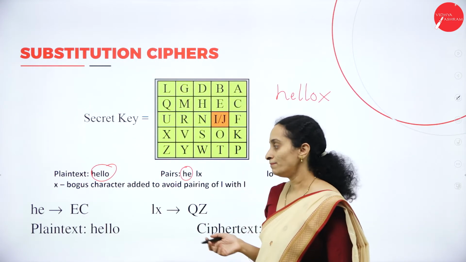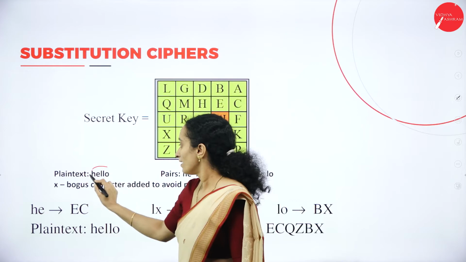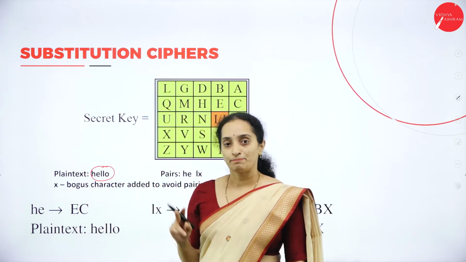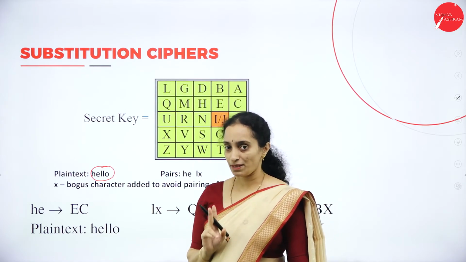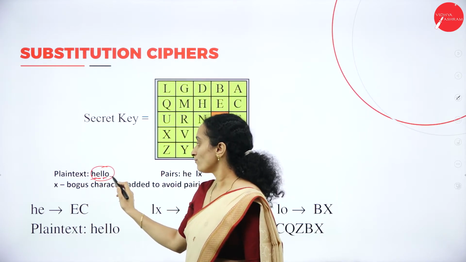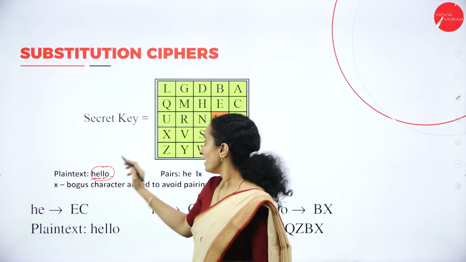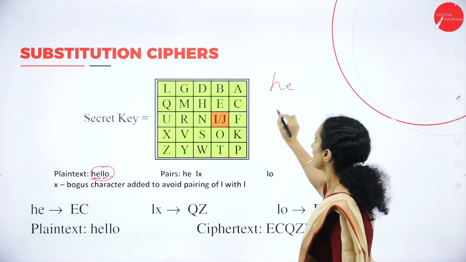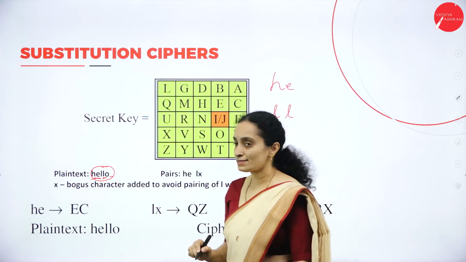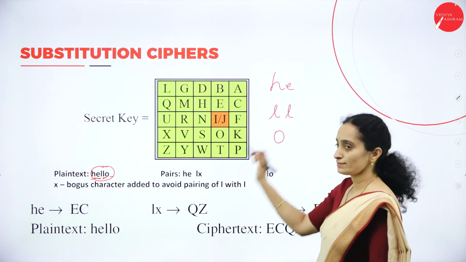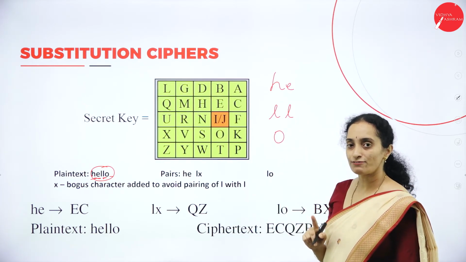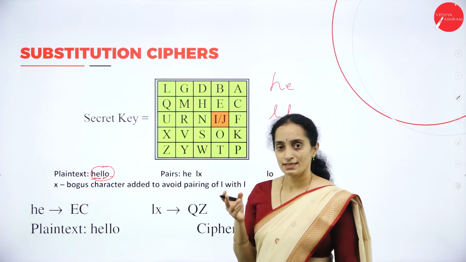In this example, HELLO, the first condition you have to check is whether a pair has the same character twice. Looking at the pairs of HELLO, there is a repetition of the same character in a single pair, so the first condition is valid.